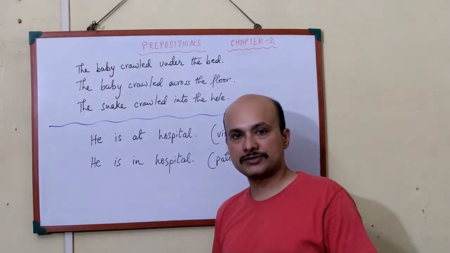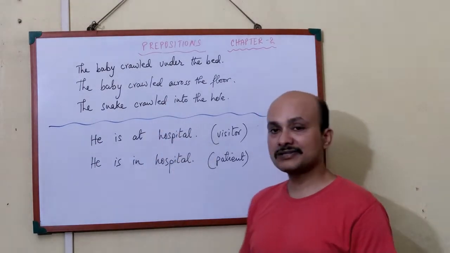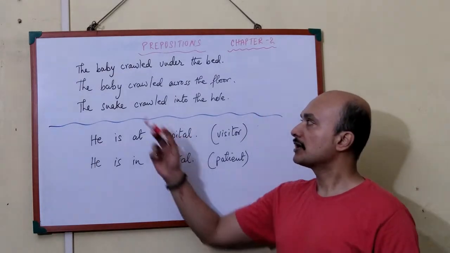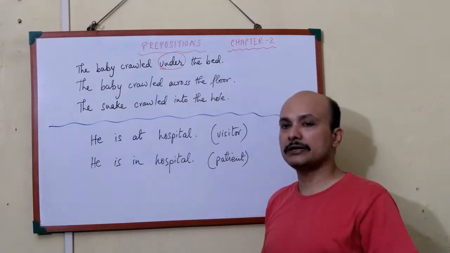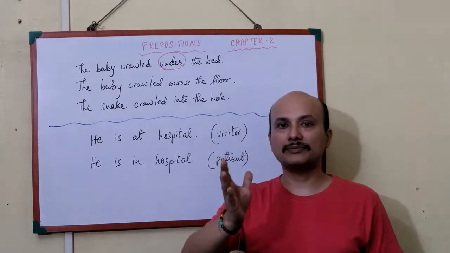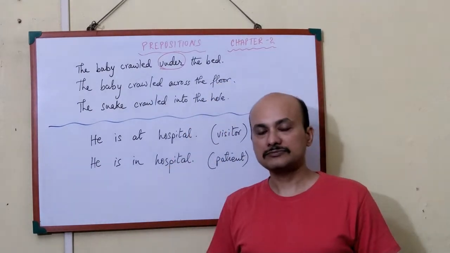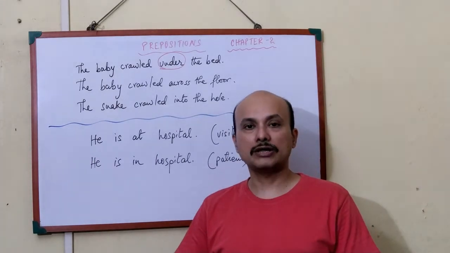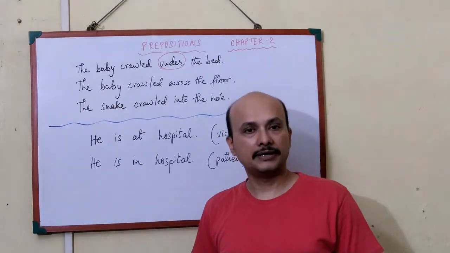Now, the next set of rules or mistakes that we often make, let's see. The word here is crawled. Now, crawled, you have three prepositions, three different meanings. First one, the baby crawled under the bed. Now, what is under the bed? It crawls and it goes under the bed. So, you understand the meaning. It cannot be crawled on the bed. It is walking on its four limbs and it is just crawling like that on the floor. What it does, it goes under the bed.